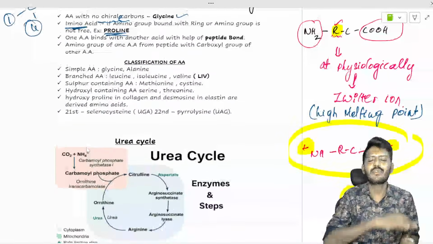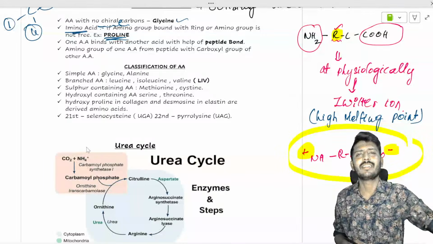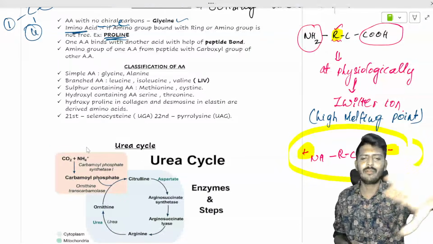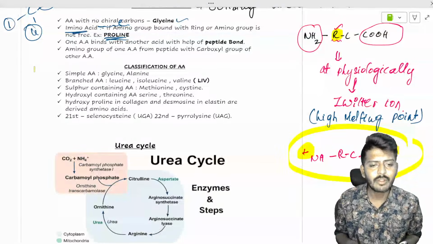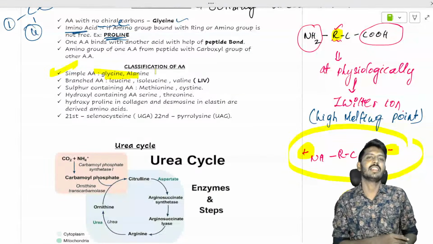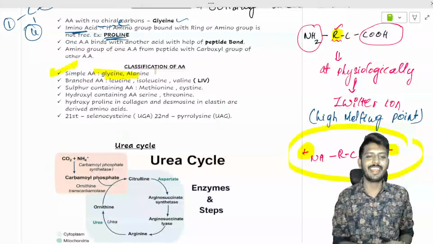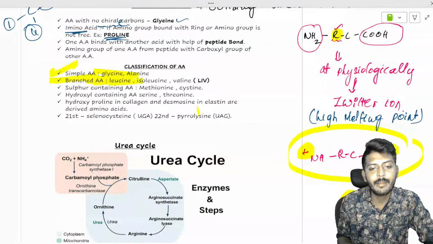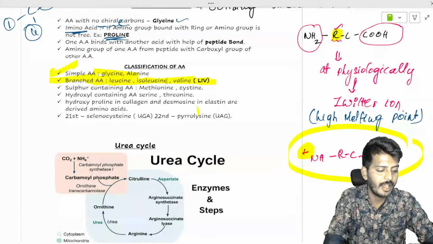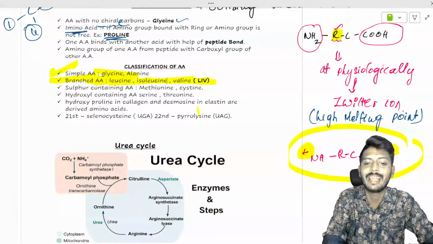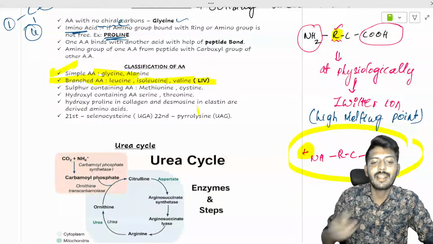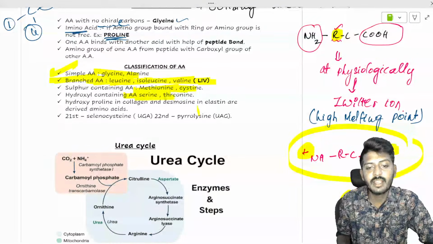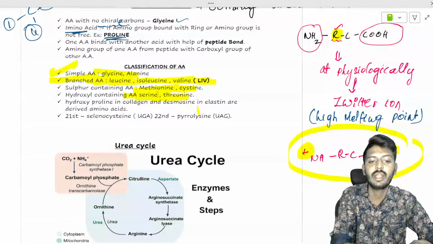So we have multiple ways to classify amino acids: based on the structure, based on the nutritional requirement. I would like to use this simple one. So we have simple amino acids: glycine and alanine. इनका ज़्यादा note करके नहीं होता है. Then branched chain amino acids: leucine, isoleucine, and valine. There are three of them. Sulfur containing amino acids: methionine and cysteine. Hydroxyl containing amino acids: serine and threonine. Okay. All right.